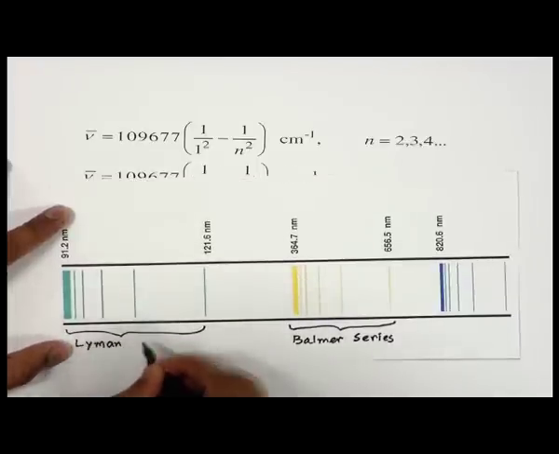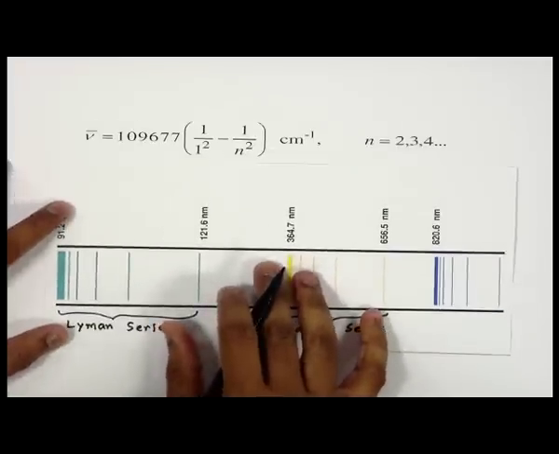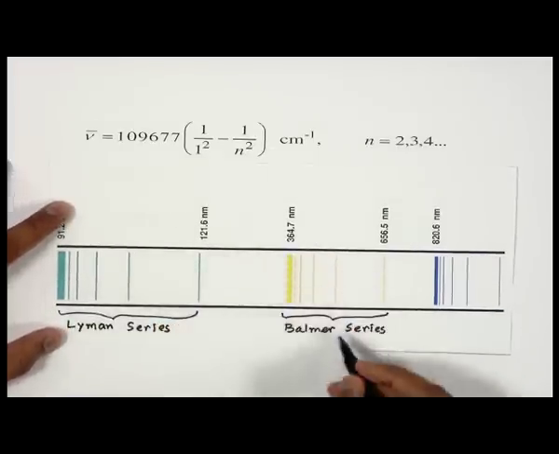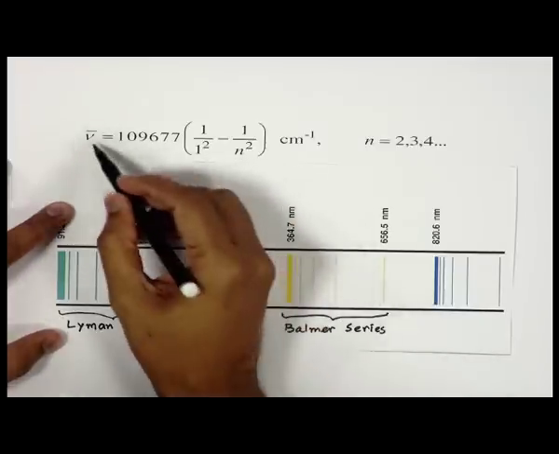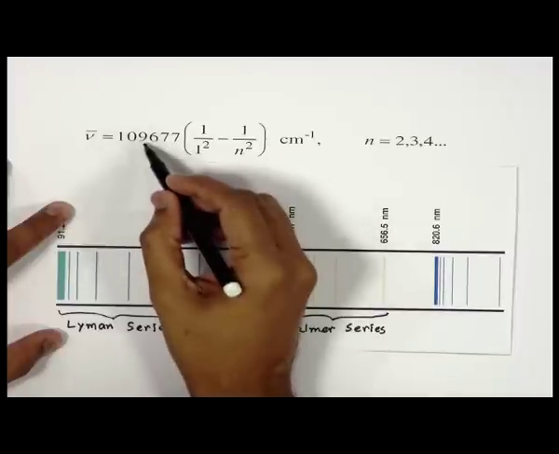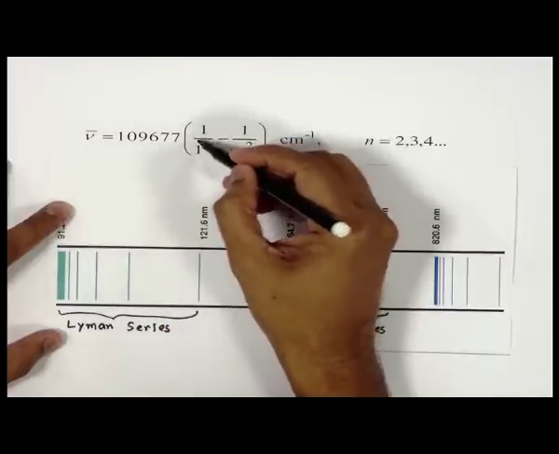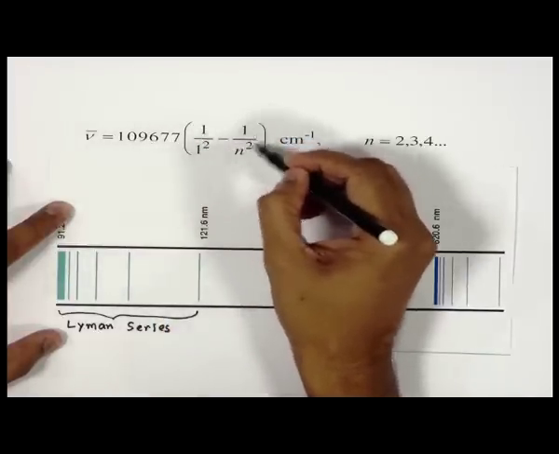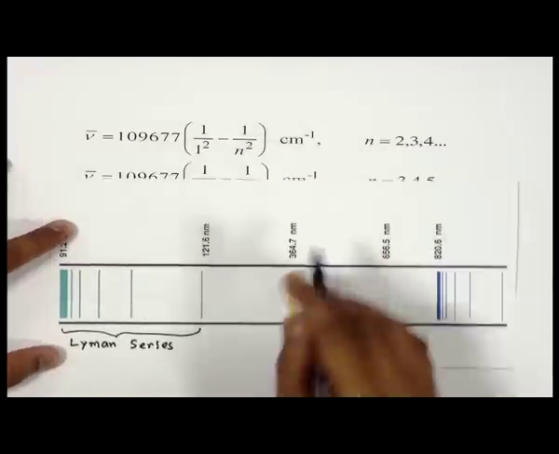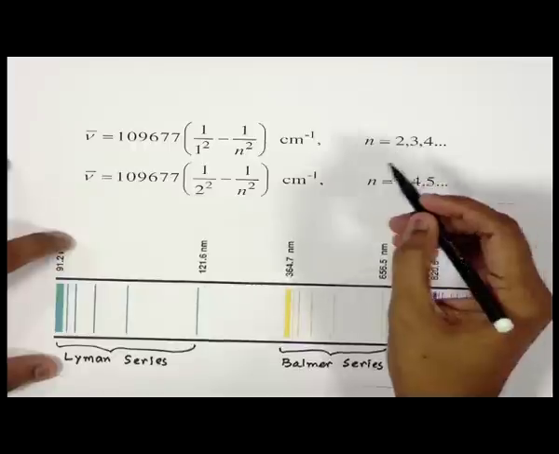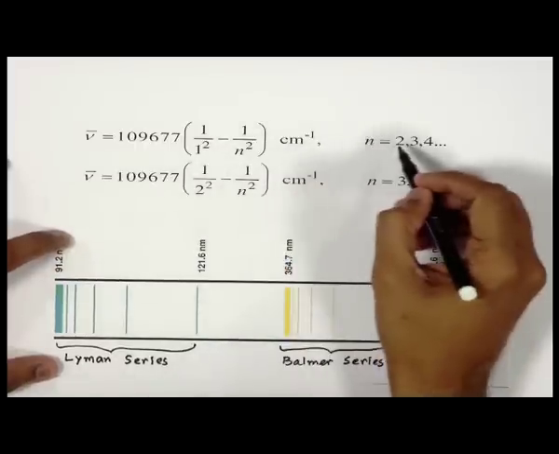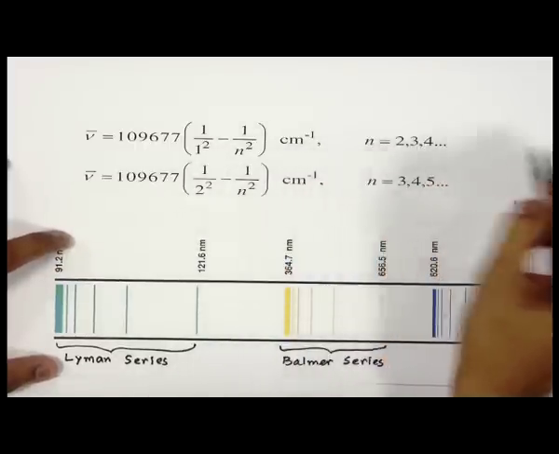So, we call this the Lyman series. The equation that Lyman used was very similar to the equation that Balmer used. He used nu bar is 109677, the same number, multiplied by 1 by 1 square minus 1 by n square, in centimeter inverse. And in this case, n goes from 2, 3, 4 and so on.